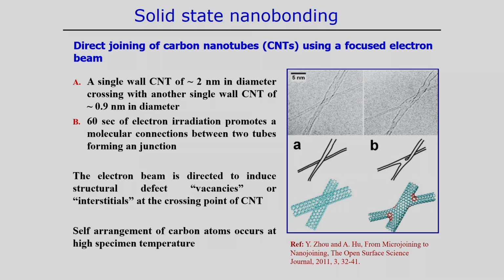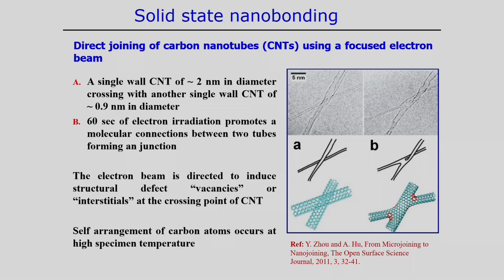So, irradiation promotes an intermolecular connection between the two tubes, forming a junction. The electron beam is directed to induce structural defects, because the diameter of this single wall carbon nanotube is about 2 nanometer, which is almost the size of atoms in this case.